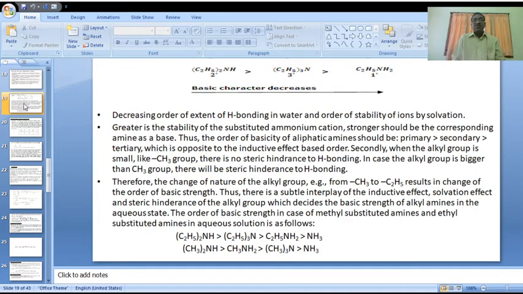The order of basic strength in case of methyl substituted amines and ethyl substituted amines in aqueous solution is as follows: secondary greater than tertiary, tertiary greater than primary, and ammonia.